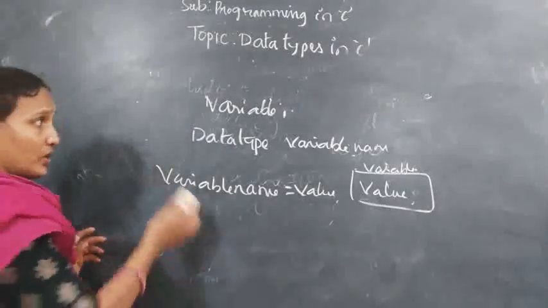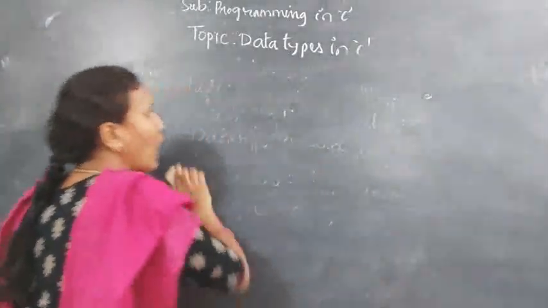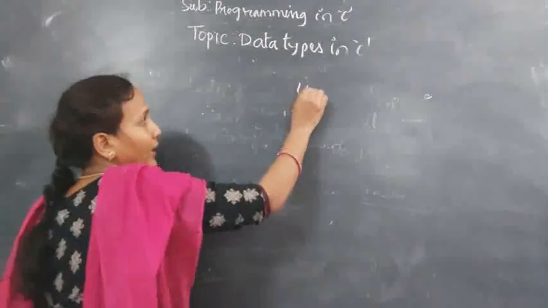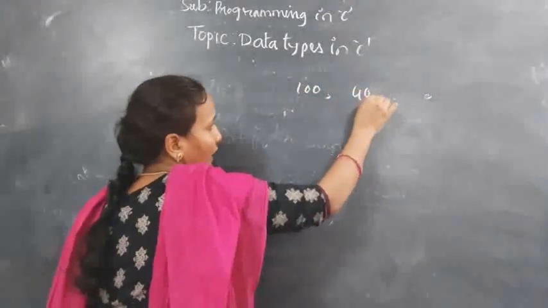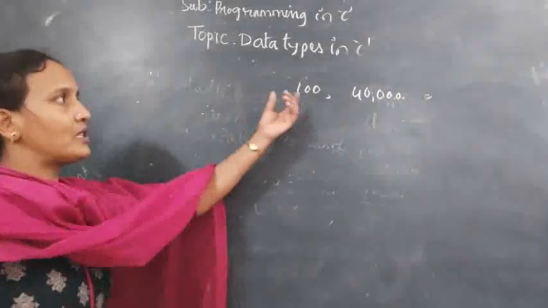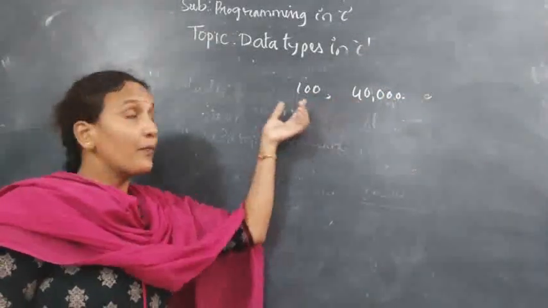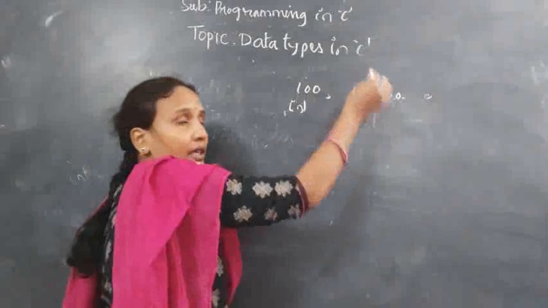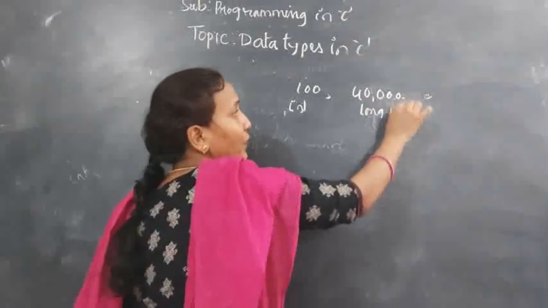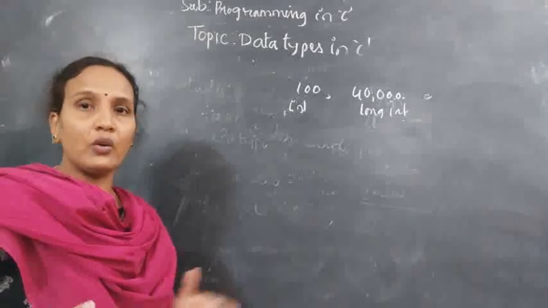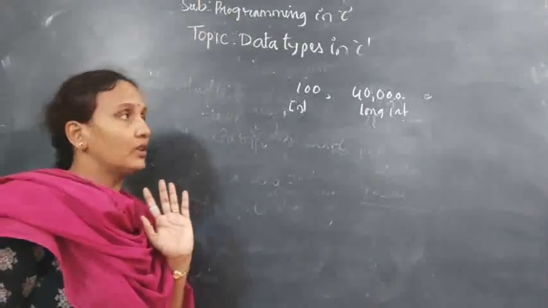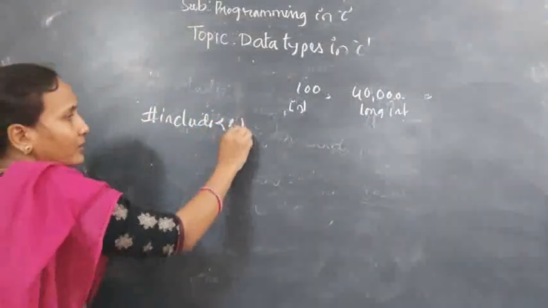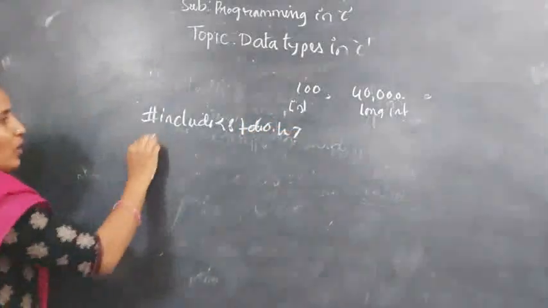If you are storing an integer value, then how to store it is the question. Example: I want to store 100 and I want to store 40,000 in my program. This is a small value, this is a big value. Clear? 100 is less than 32,000, so here you can use an integer. If it is above 32,000, here we'll use a long int. In the beginning I have given one table with the range also. Here you can see #include is a preprocessor command. Void main.